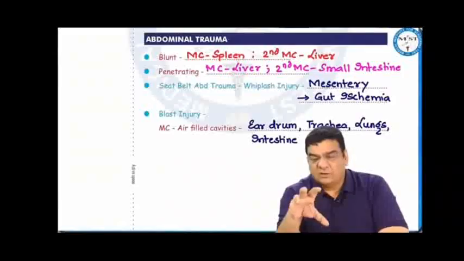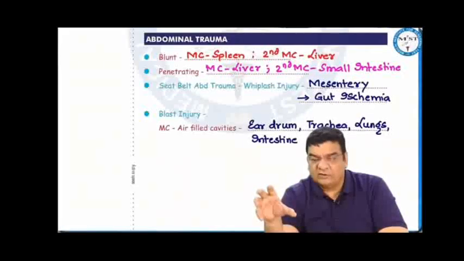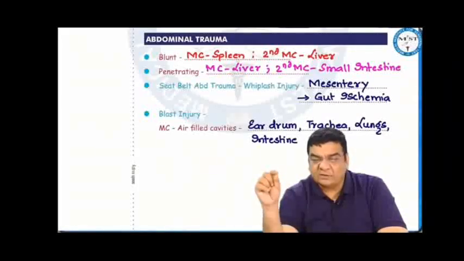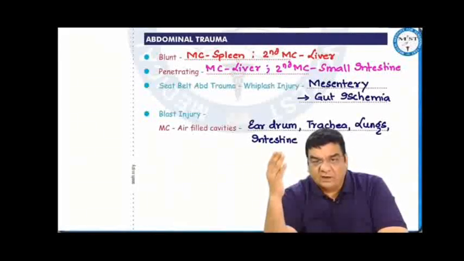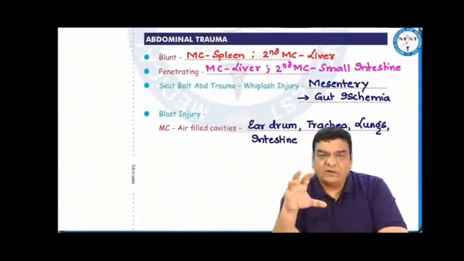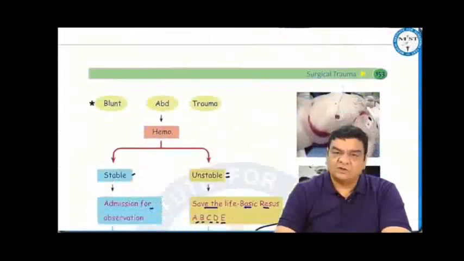In the abdominal traumas, blunt abdominal trauma, most commonly spleen, second most commonly liver. Penetrating abdominal trauma, most commonly liver, second most commonly small intestine. In the seatbelt abdominal trauma or whiplash injury, it is the mesentery. Mesentery is carrying the blood vessels which are supplying blood to the intestine. So if the mesentery is injured, then blood supply to the intestine will decrease, leading to gut ischemia. In bomb blast injuries, usually the air-filled cavities are injured, like the eardrum, trachea, lungs, and the intestine. Most common structure injured is the eardrum, but most common organ injured would be the lungs.